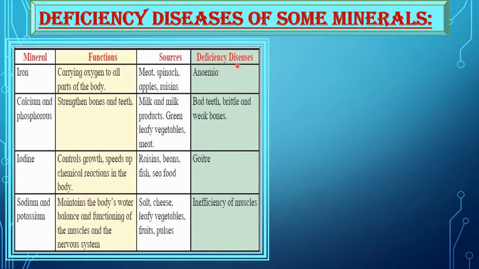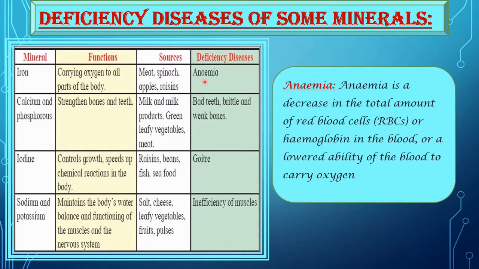So the first mineral is iron. The function of iron is to carry oxygen to all the parts of the body. The main sources of iron are meat, spinach, apples, raisins. And the deficiency disease caused is anemia. Now what is anemia?